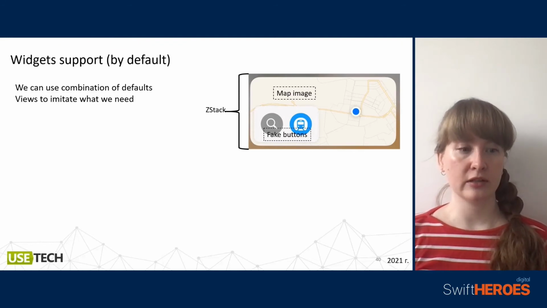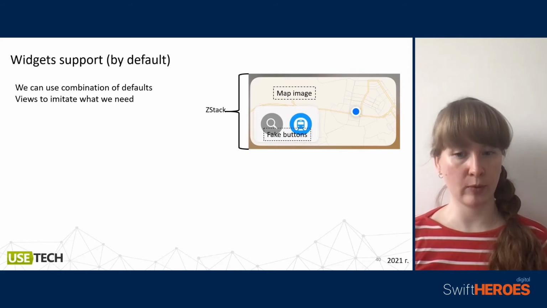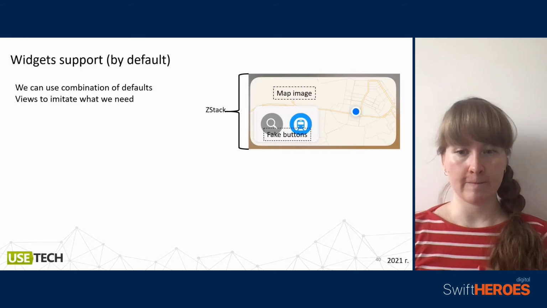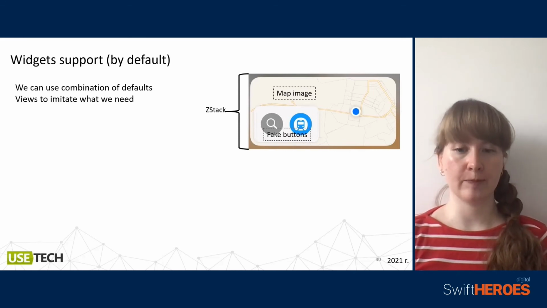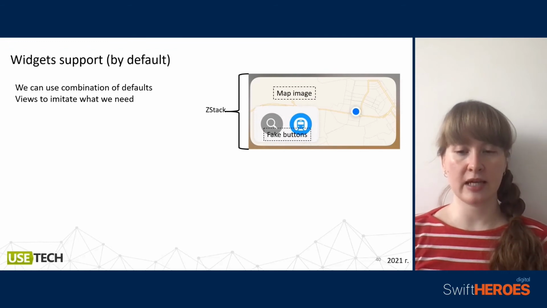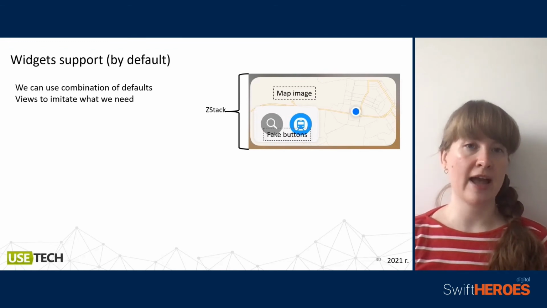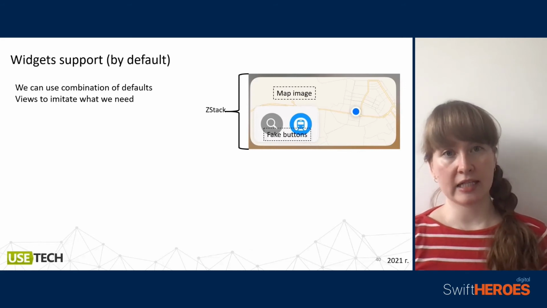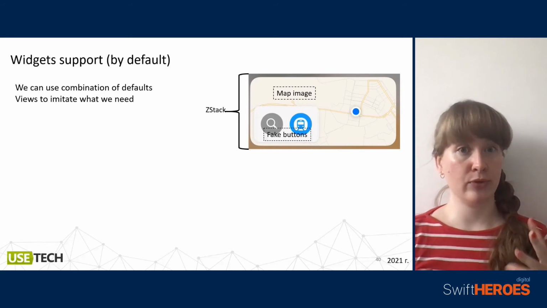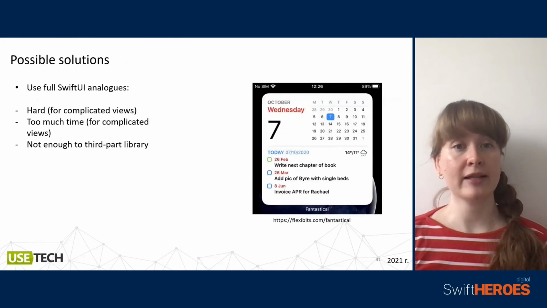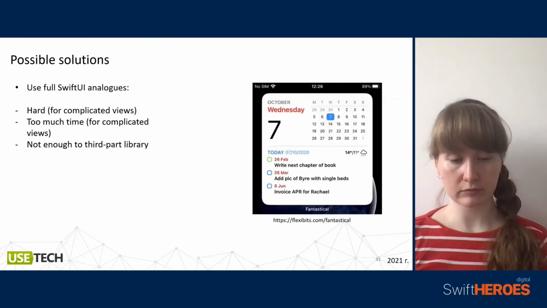We will create an imitation of what we need at the moment. For example, how can we solve the map widget? We can take some map image, create fake buttons that are actual images, and put all these beautiful controls in one stack, for example.